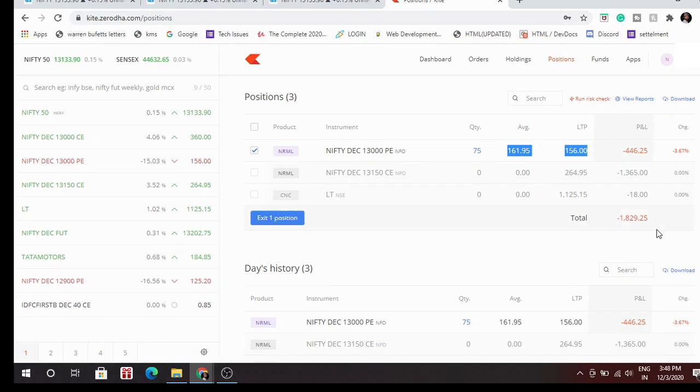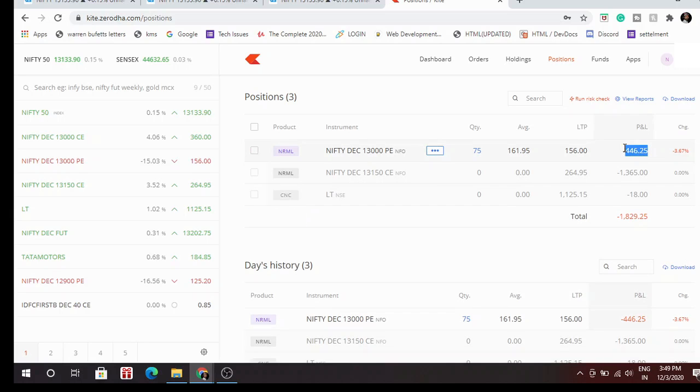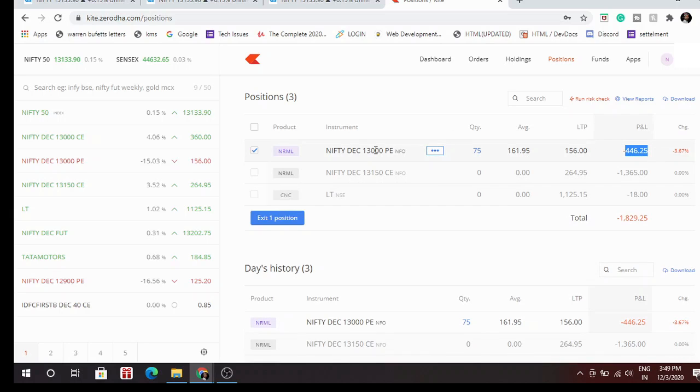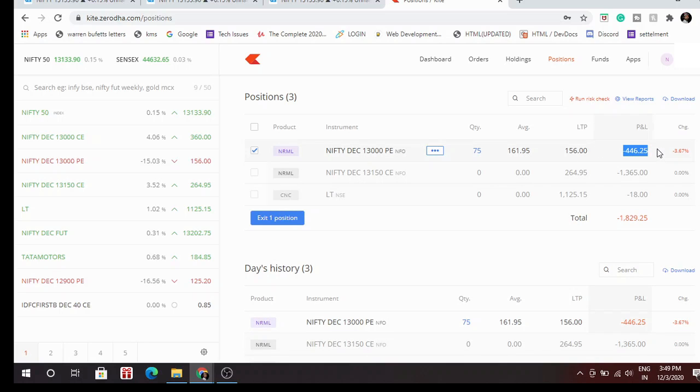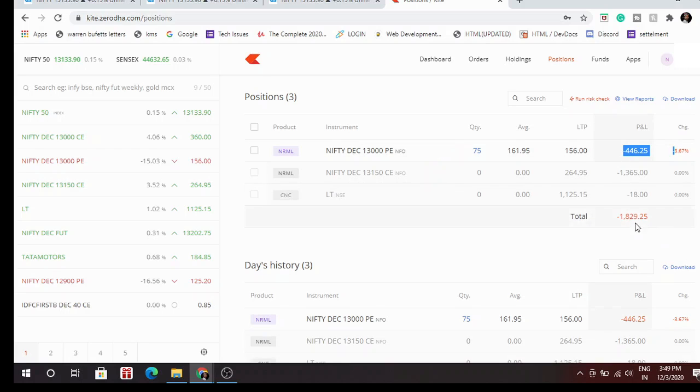If you exclude this, there is a loss of 1400 rupees for today. I'm not counting this trade today, because I don't know about it. It can be a profit, it can be a loss the next day. The future will tell, tomorrow will tell. But you can see here, for today I have a loss of 1800 rupees. If we subtract this, we have 1400 rupees of loss.